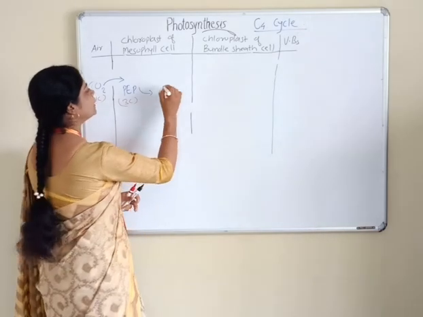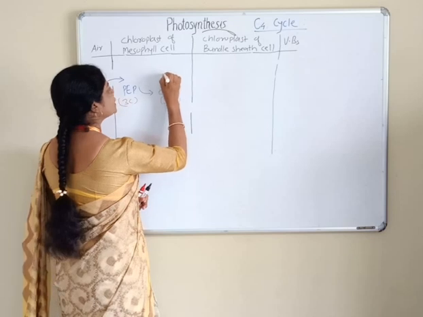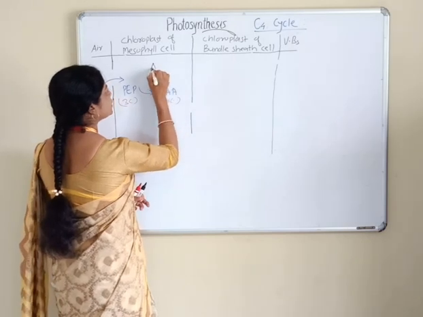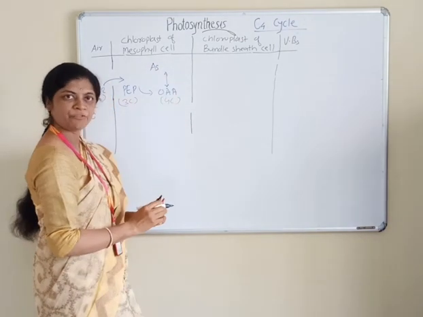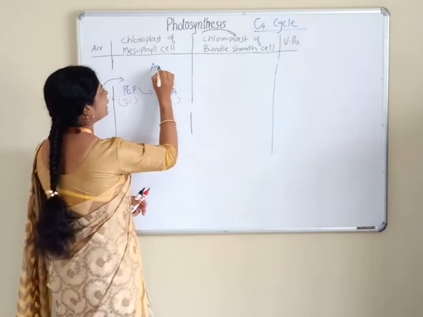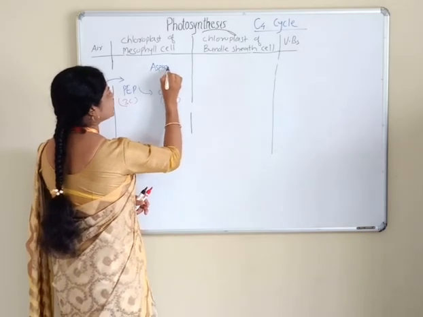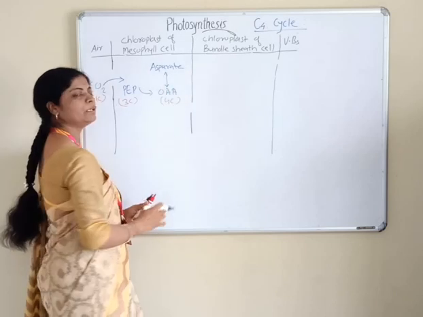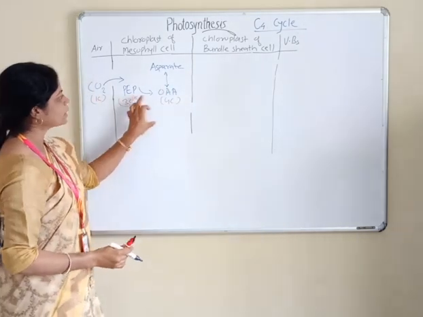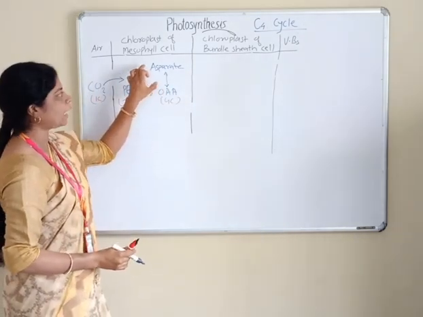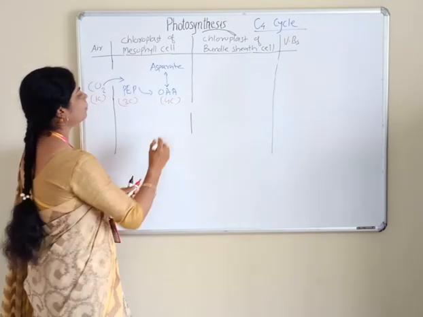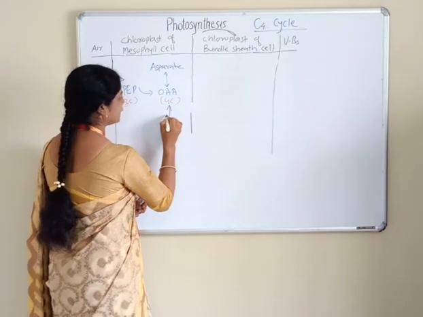When this oxaloacetic acid forms aspartate, such plants are called aspartate formers, for example panicum and chloris. Aspartate is also called aspartic acid. So oxaloacetic acid breaks down into either aspartate or malate. Malate means malic acid.